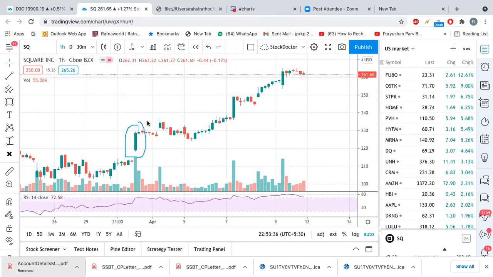and then it made a consolidation or small moves, right? And then again made a big candle. Again here it made consolidated up moves, then a big candle. Again here it might make these consolidation candles, and then an up move. So either you can buy at the support, or you can buy at the breakouts. These two choices you have, either buy at the support or at the breakout.